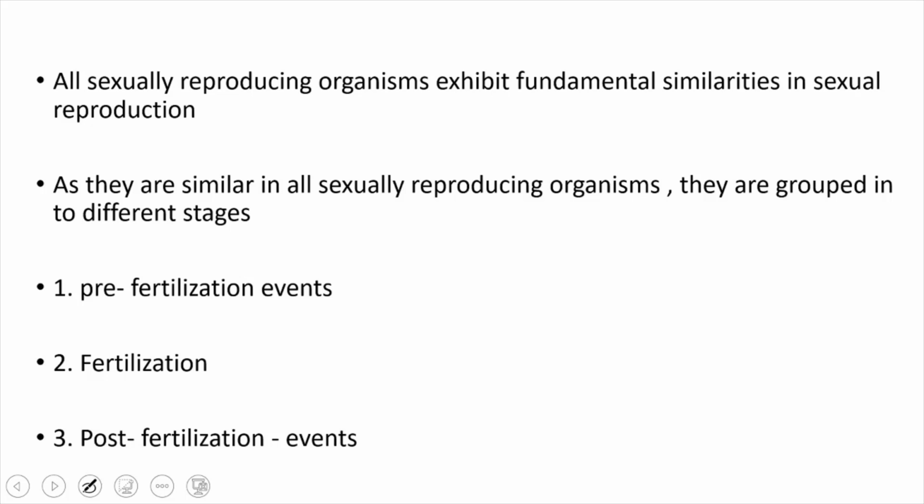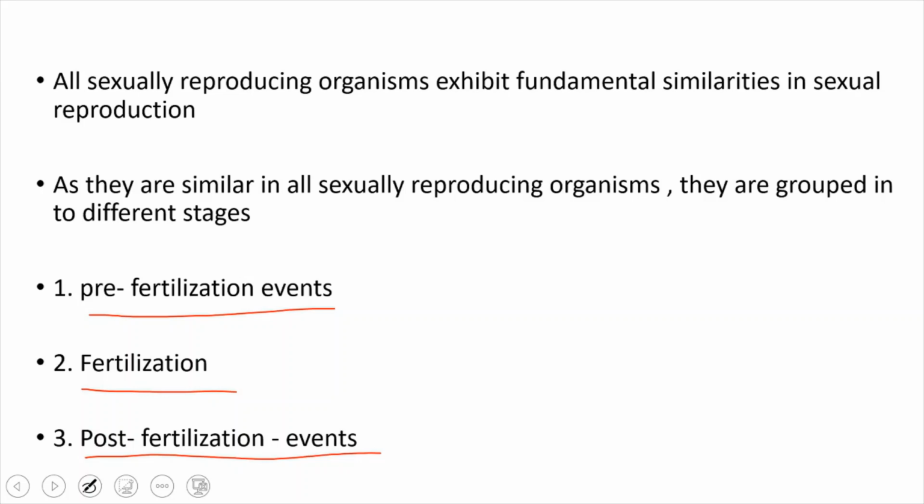The first is pre-fertilization events, the second is fertilization, and the third is post-fertilization events. This division is possible because these are the same in all sexually reproducing organisms.